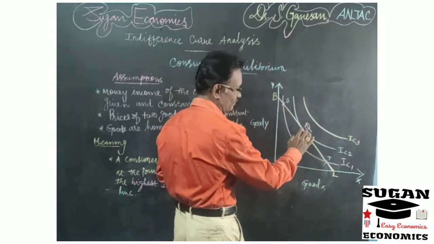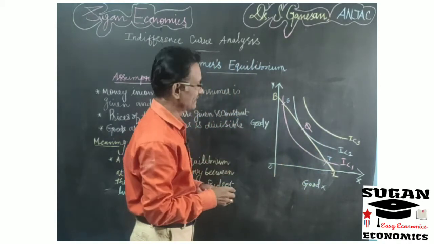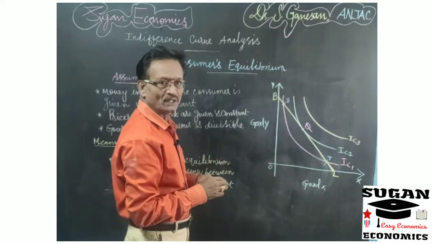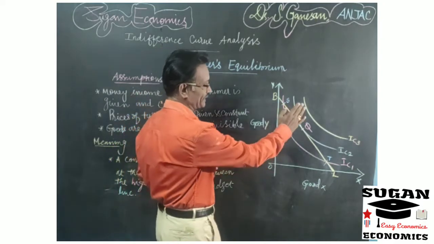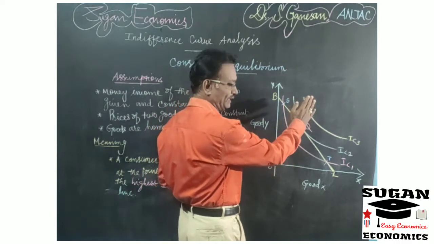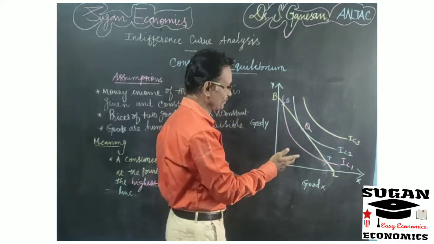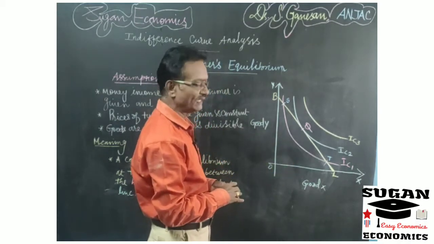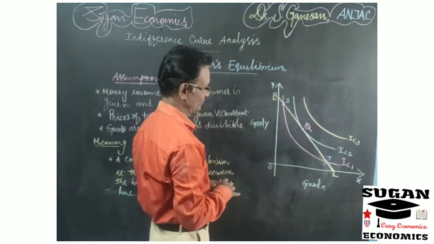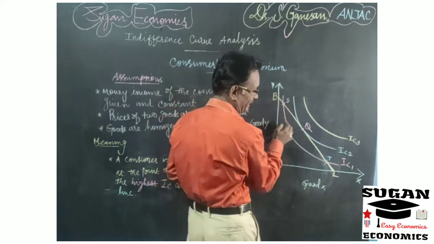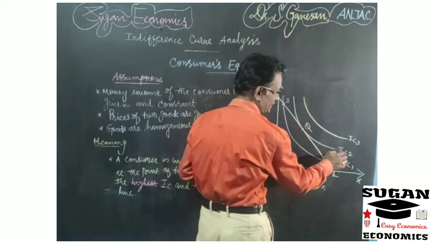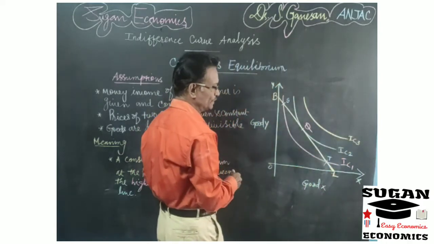If the consumer wants to attain the maximum level of satisfaction, or equilibrium, he tries to reach the highest possible indifference curve, because the highest indifference curve provides a higher level of satisfaction than a lower one. Here this is IC1, this is IC2 and this is IC3.